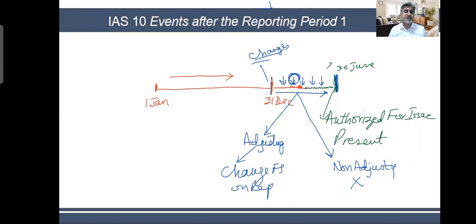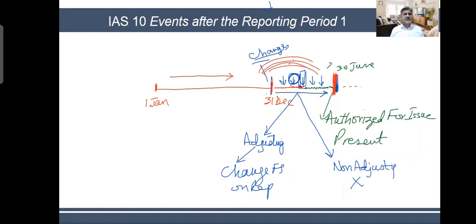You should remember that an adjusting event happens in March, and then I go back and change the numbers. Why do I go back and change the numbers? Because I have still not presented the financials. Financials are still in my hand. So as long as they are in my hands, I can make corrections. But once I've submitted the financials, there are no adjusting or non-adjusting events. Then you cannot go back. You can go back and make changes only during this period.